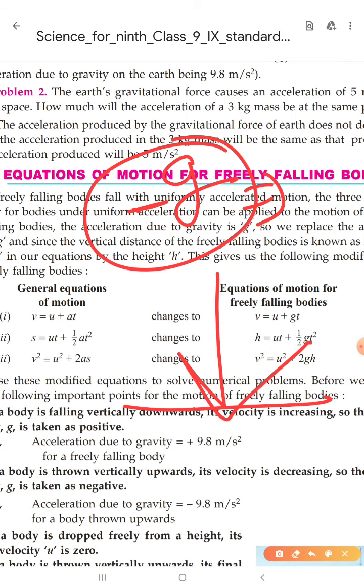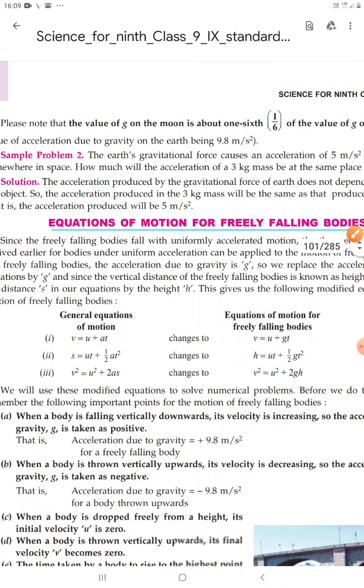So when a body is falling vertically downwards, its velocity is increasing, so acceleration due to gravity is taken as positive. And when a body is thrown vertically upwards, its velocity is decreasing, so the acceleration due to gravity is negative. So this is the important term.